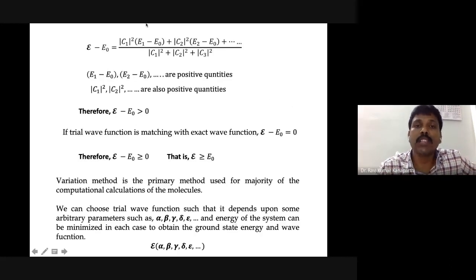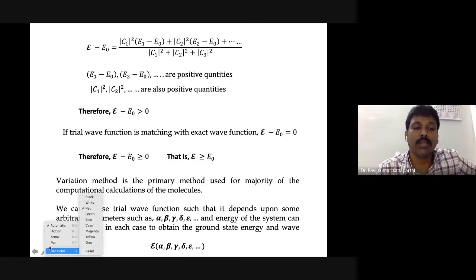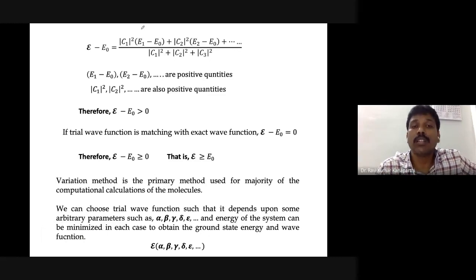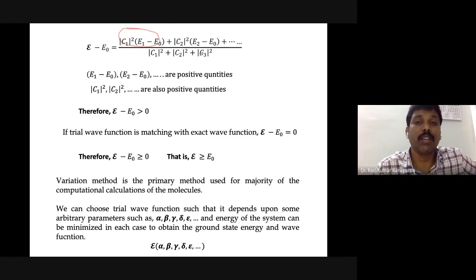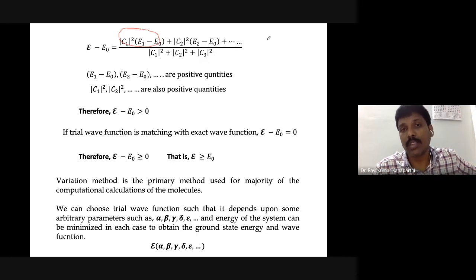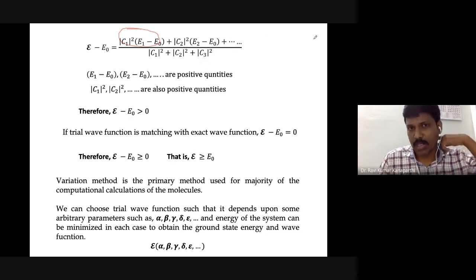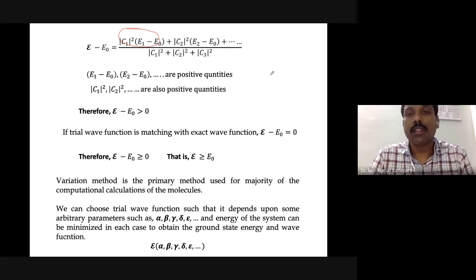So the simplification is written here. You can follow, this is very straightforward. From the first term with C0 and E0, that particular term vanishes, but all remaining terms can be simplified in this method: modulus of C1 whole square multiplied by E1 minus E0 plus modulus of C2 whole square multiplied by E2 minus E0 plus and so on. You can write the remaining terms, but that is not necessary for our discussion.